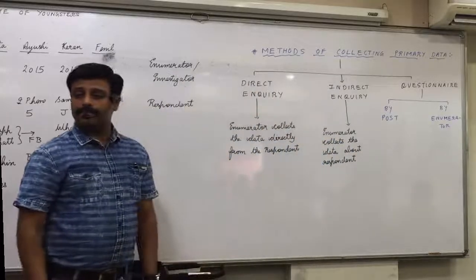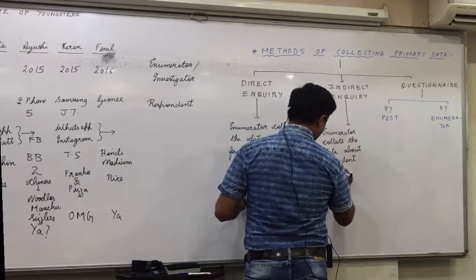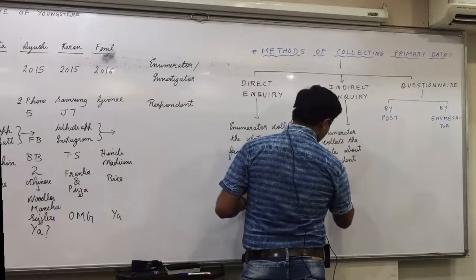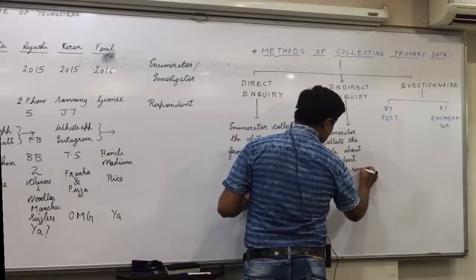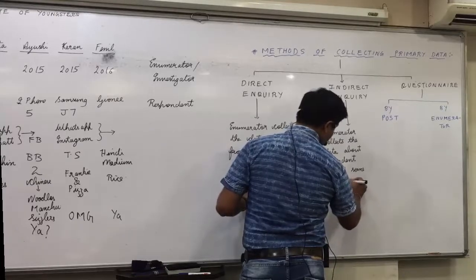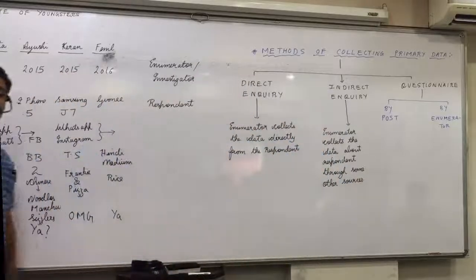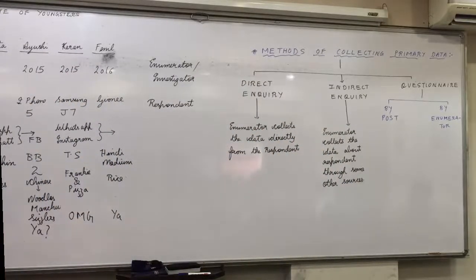Further? Yes, through some other sources. Any confusion in this? Questionnaire.